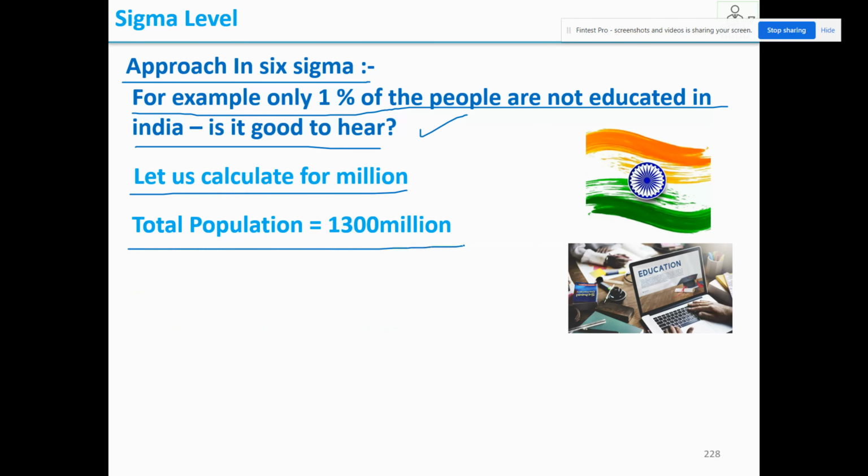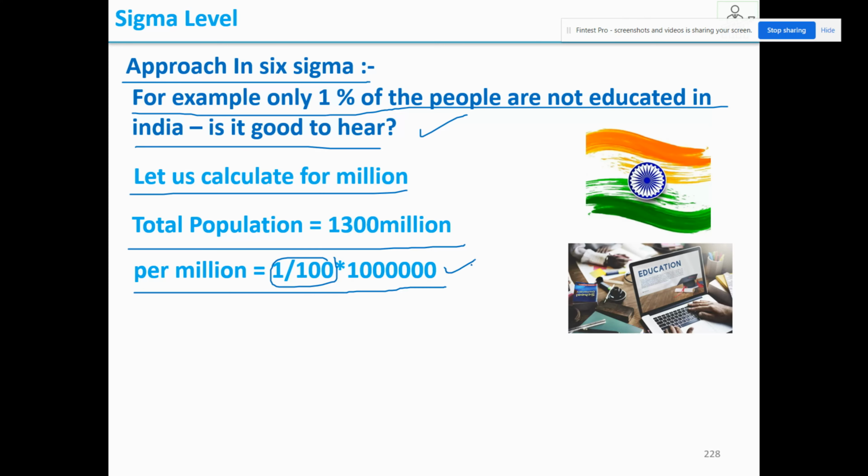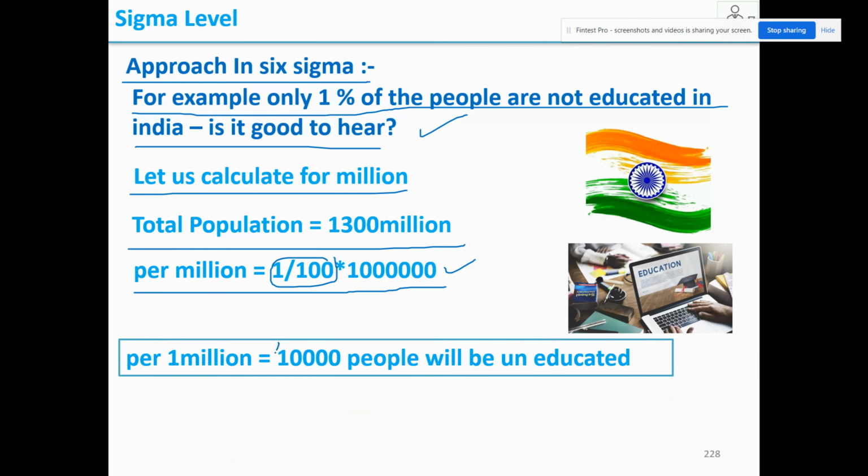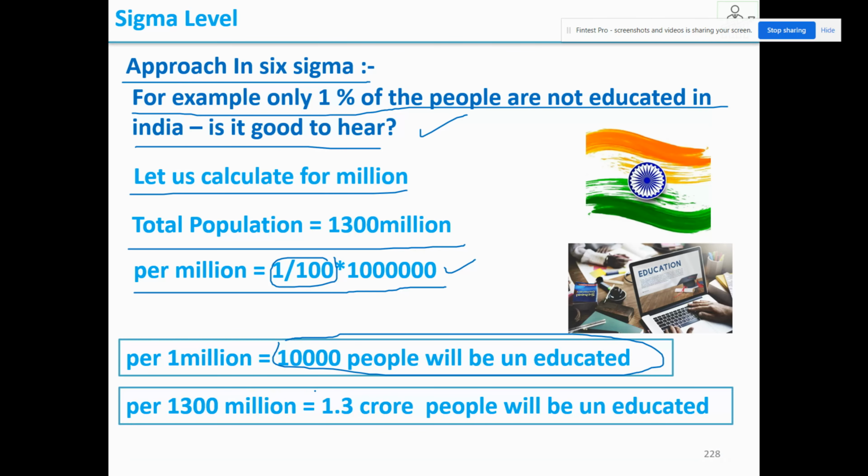Total population is 1300 million. Per million, 1 divided by 100, I am converting the percentage into 10 lakh, that is nothing but a million. So for 1 million, 10,000 people will not be educated. Therefore, for 1300 million, 1.3 crore people will not be educated.